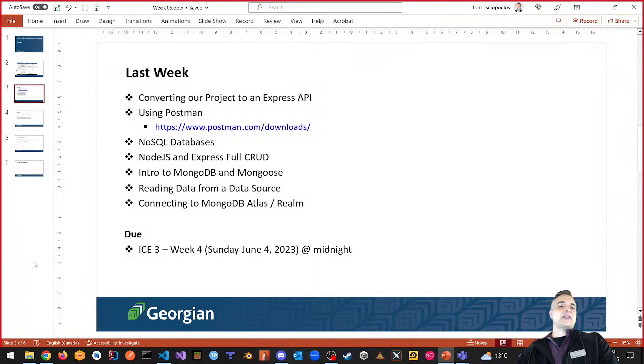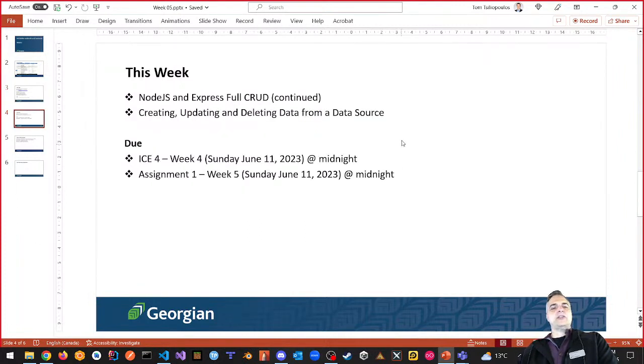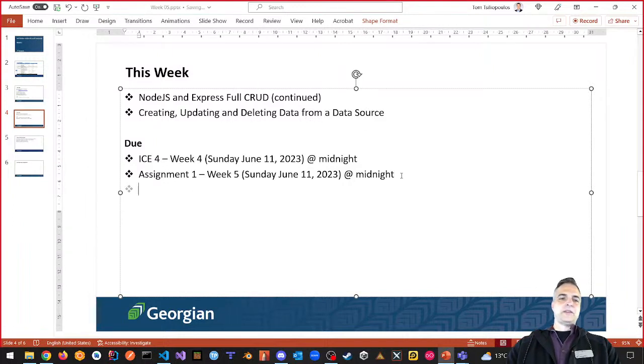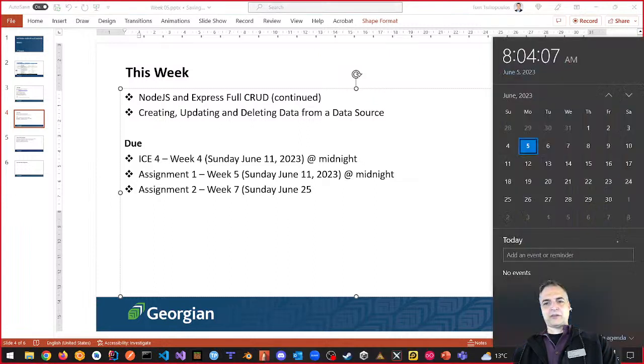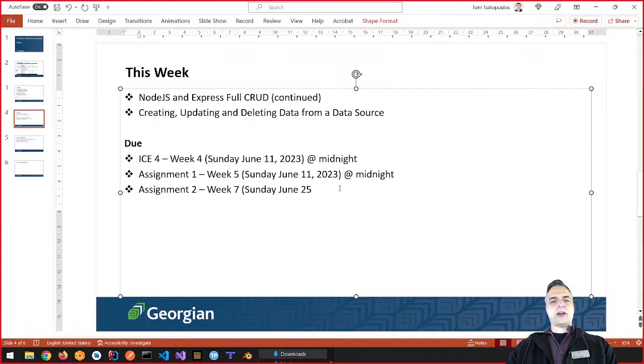This week is not going to be as big, I'm hoping. What I want to try and do is just finish off our full CRUD application, which is going to help us with assignment 2. The shell for assignment 2 has been released. I'm moving it to week 7, and it's due Sunday, June 25th, correct? Let's take a look at that. I don't think the timeline's right. The 25th is, I guess, Pride weekend for those people that care. And so that is when it's due, along with your mid-semester test.